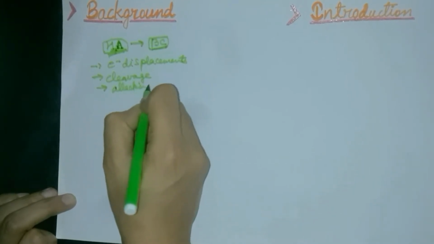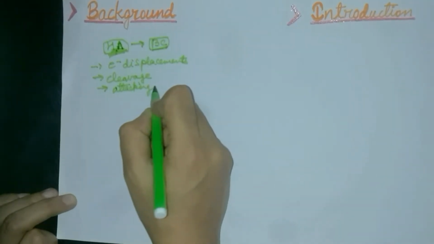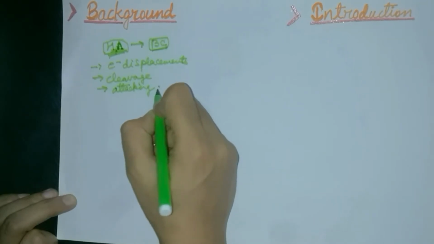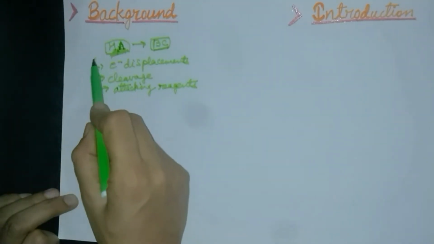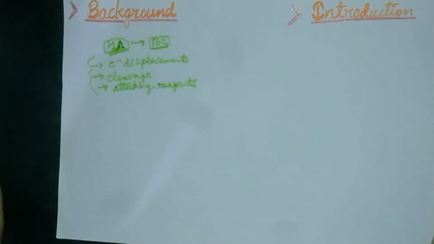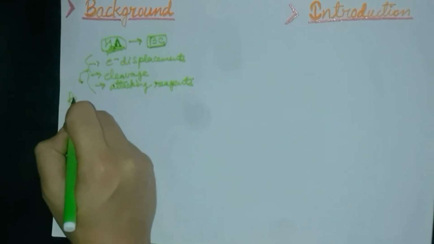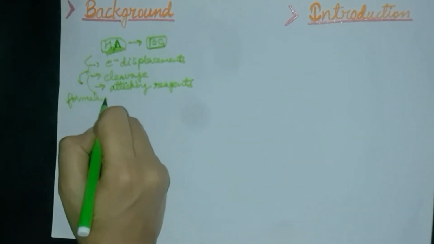If a reagent attacks, then also this compound may undergo change and form a product. So it can have these three types of changes, and through these changes it can form a product. The reactions of organic compounds essentially involve these changes and form products, or we can say they form new bonds.